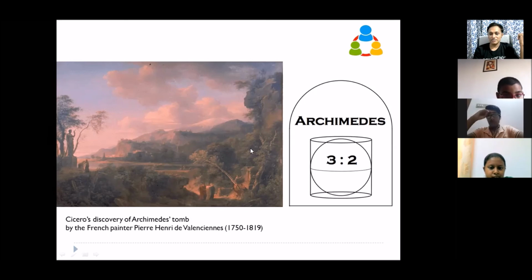After a few years, this is the area where his tomb is. So this is a painting to commemorate that. Your assignment is to see how he got this figure. Ratio of areas of cylinder and sphere, area and volume, both you calculate separately.